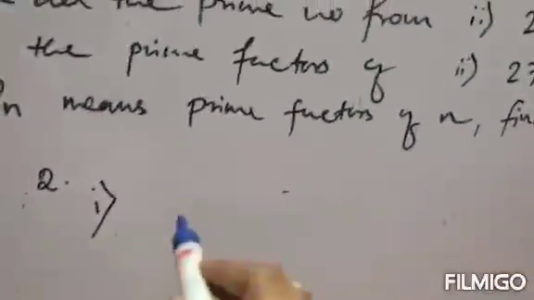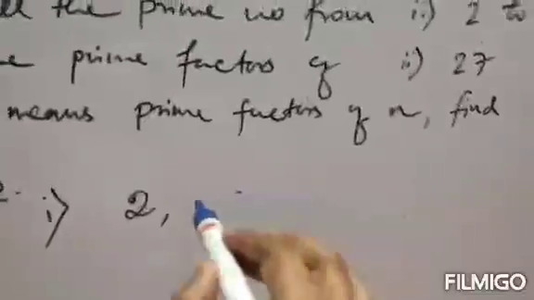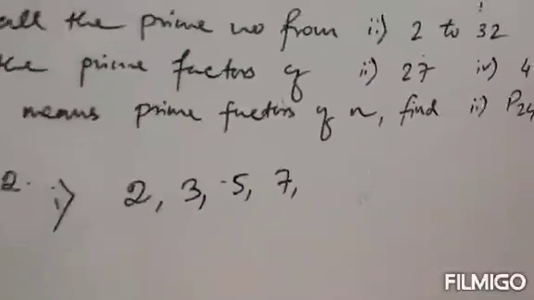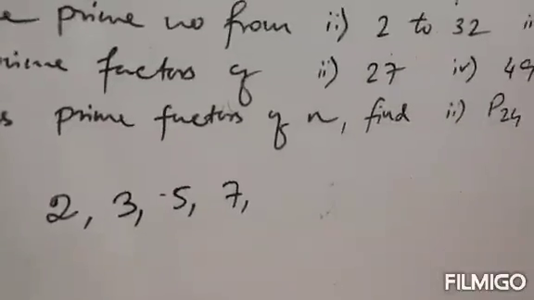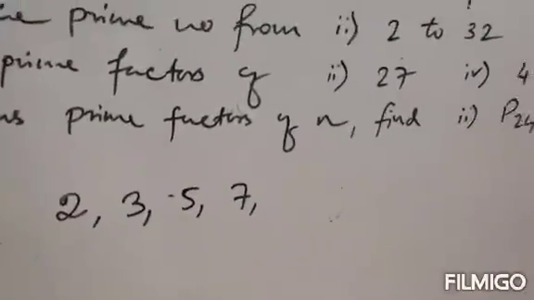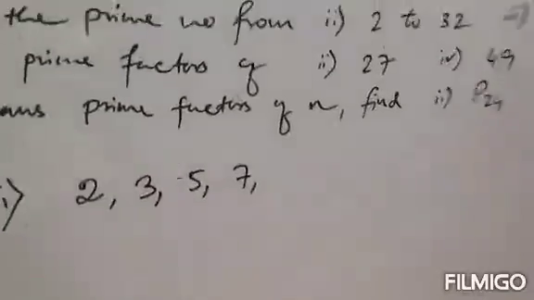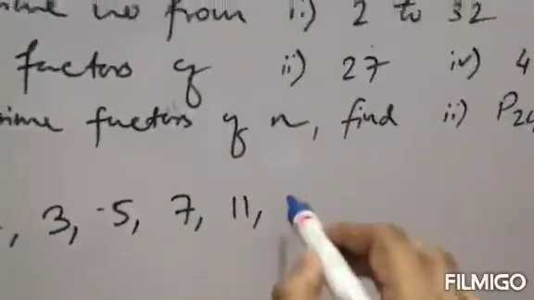Less than 25 means we will start with 2. Clear? 2 is a prime number. Next 3, 5, 7, because after 3, 4 is a composite number, not a prime. After 5, 6 is also a composite number. After 7, 8 is a composite number, 9 is also a composite number, 10 is a composite number. Next 11 is a prime number.